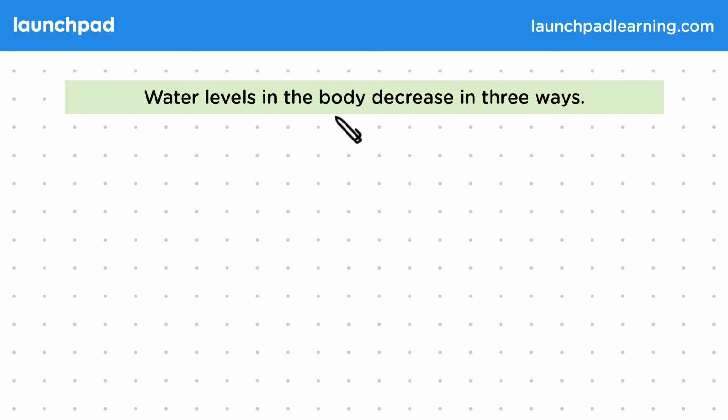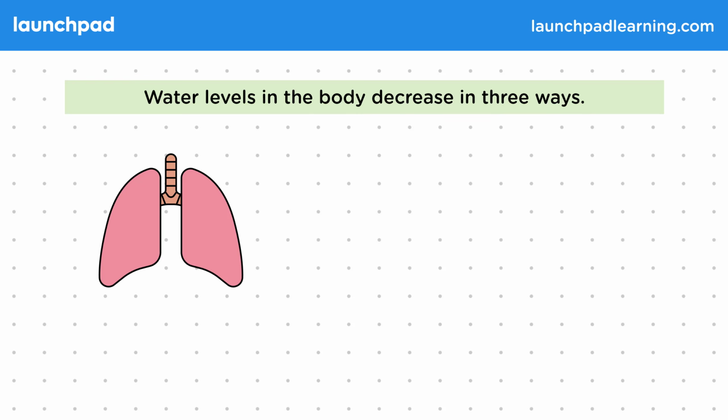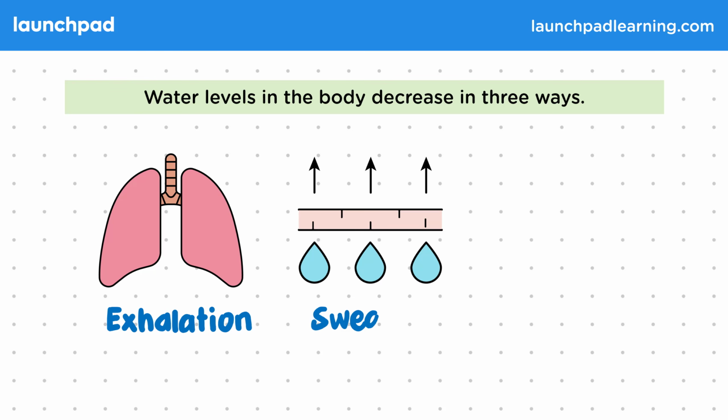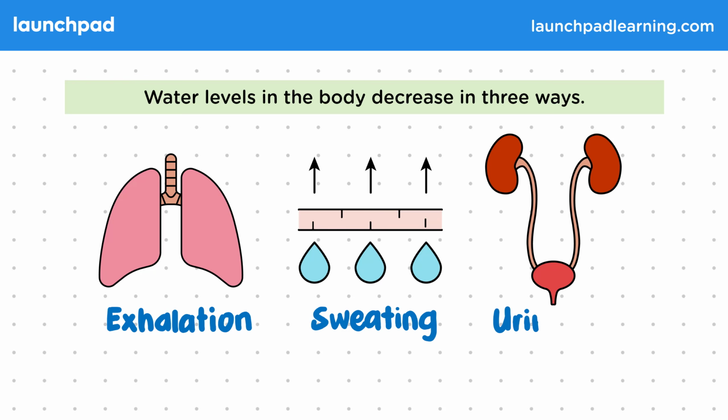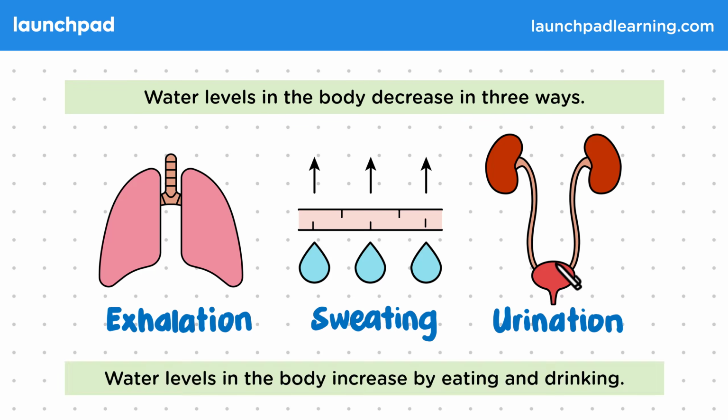Water levels in the body decrease in 3 ways. First, the exhalation of tiny droplets, sweating through the skin, and finally, urination. Urine is produced in the kidneys and then excreted from the bladder. Water levels in the body increase by eating and drinking.